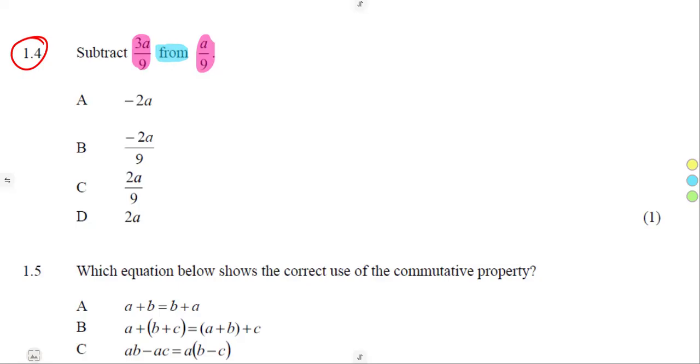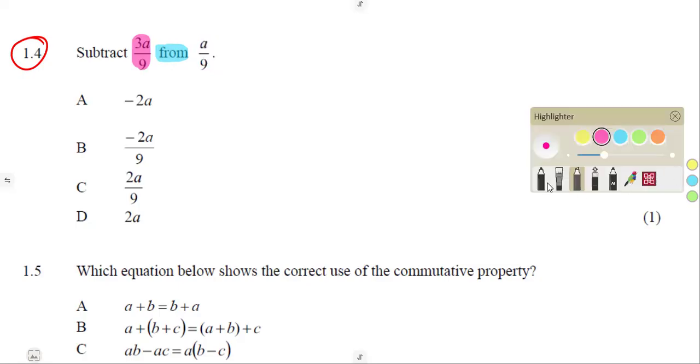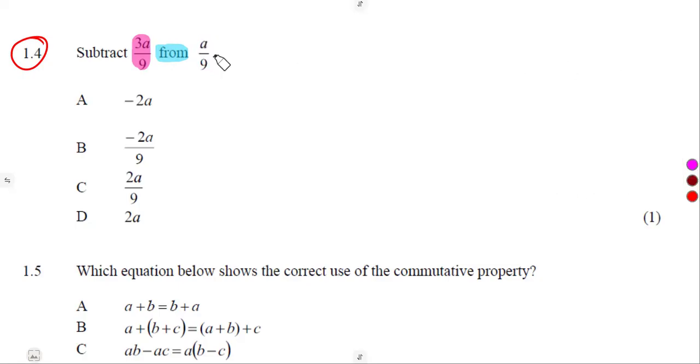Meaning to say, from is the one that is subtracting a over 9. This one is the one that is subtracted. Subtract, that is, have a minus from this one. So you start with from: a over 9 minus, what are we subtracting? 3a over 9.